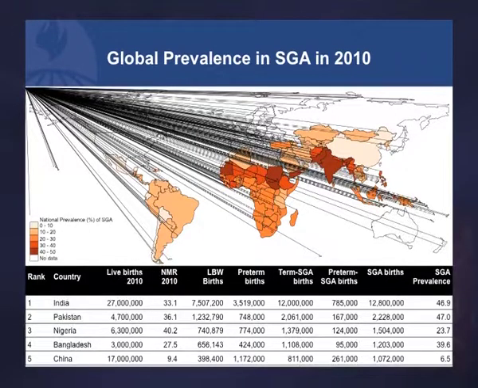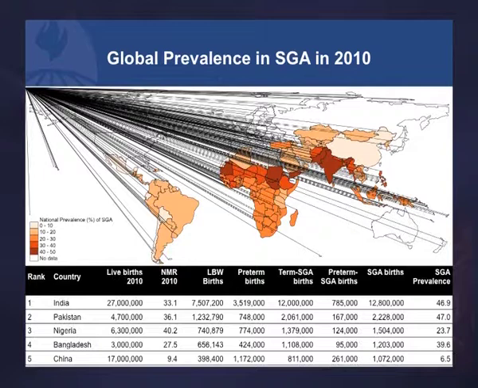You can also see, of course, that the highest prevalence of SGA is in South Asia. This is a map of the global prevalence of SGA in 2010. The darkest color here is a prevalence of 40 to 50%, and India is in that category, along with just a few countries in South Asia and in Africa. The estimated prevalence of SGA in India is 47%. Similar to Pakistan, and much higher than countries in Africa that follow.